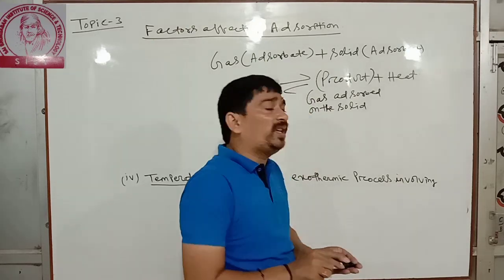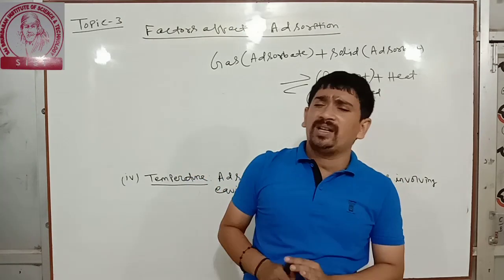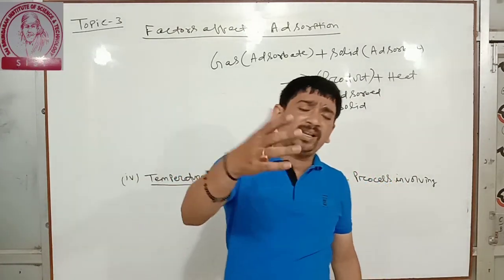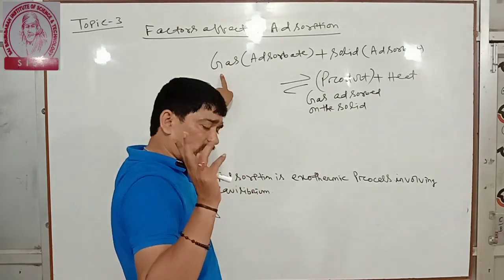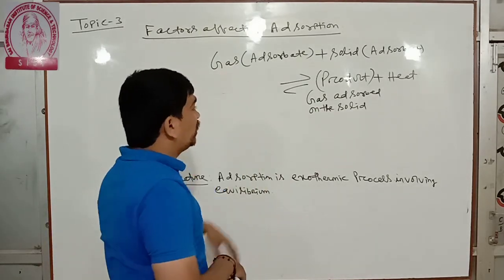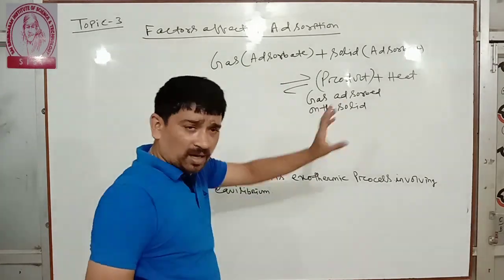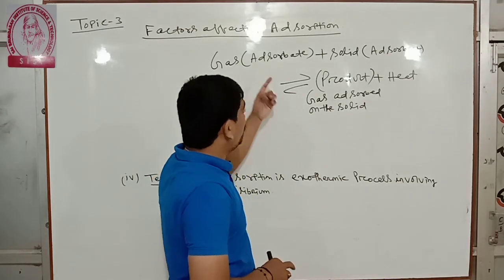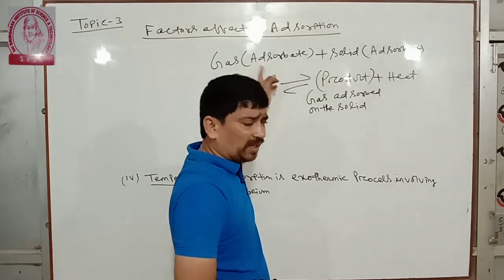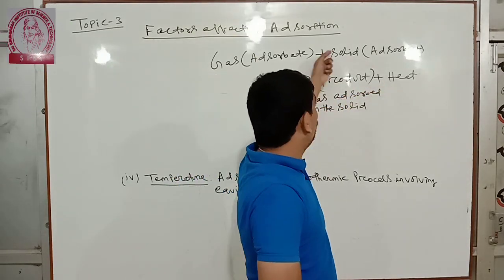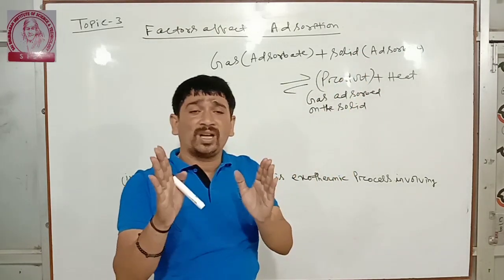So looking at this reaction, tell me whether the reaction is exothermic or endothermic. How can you predict? Already I have shown you how to predict whether a reaction is exothermic or endothermic. What are the tricks behind it? I have already mentioned in the equilibrium chapter. This reaction is exothermic because of plus heat. If you take the left side, that will be minus heat. So this reaction is exothermic in nature.